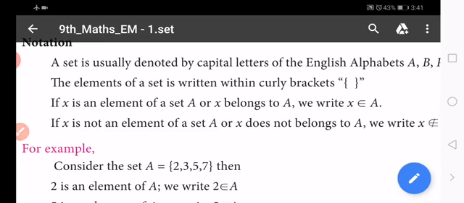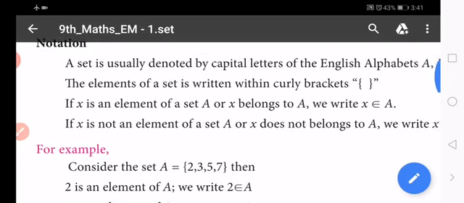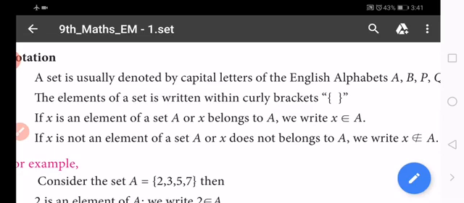So now you understand how important curly brackets are in sets. All the elements, all the objects of the set, are represented within the curly brackets.